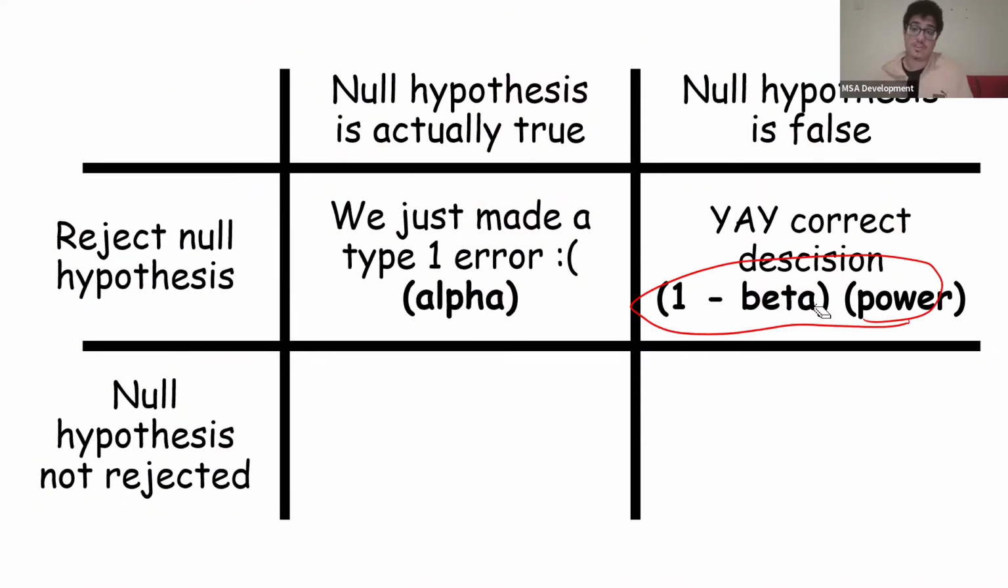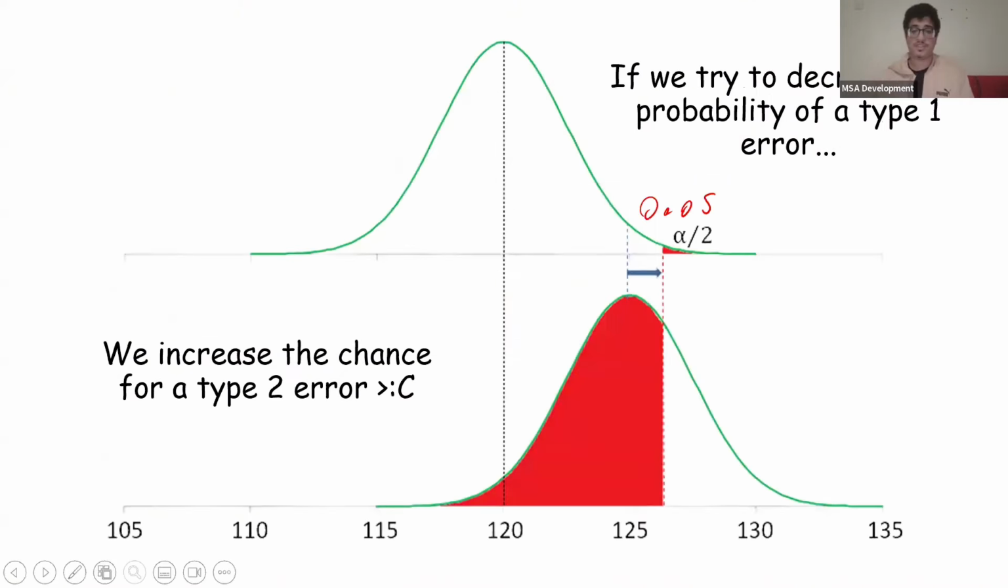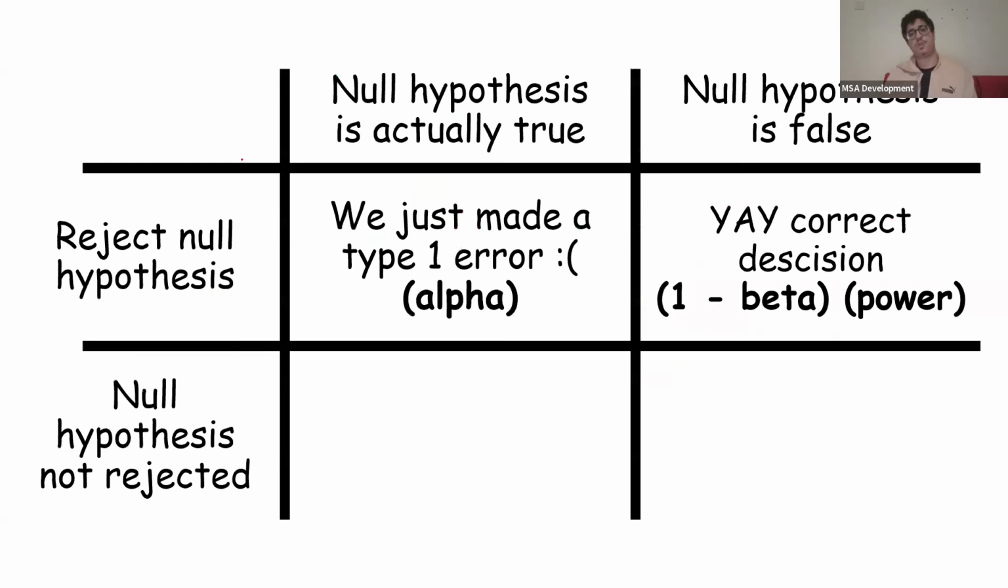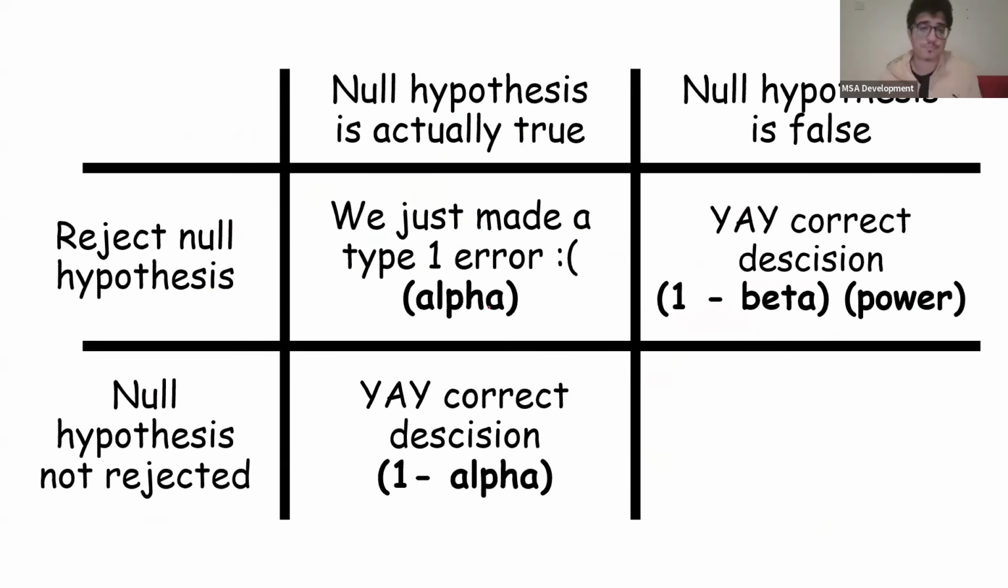1 minus beta. So if we go back over here, this is the chance of beta. Let's say the chance of beta here is like 60%. If we do 1 minus 0.6, we're going to get a power of 0.4. So that means our chance of noticing a difference is 0.4%, okay? That's the power of the study. This is very low. Usually studies aim for 80%, but this is just an example, okay? So 1 minus beta is the power.